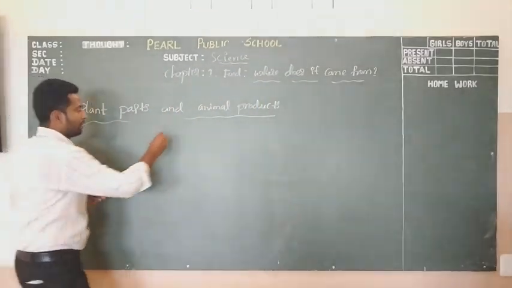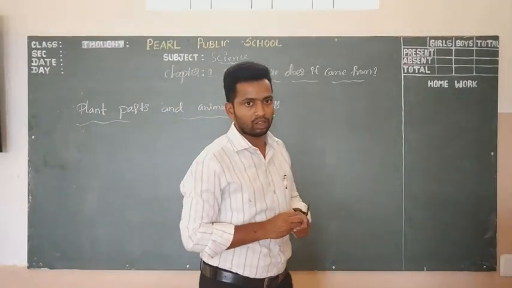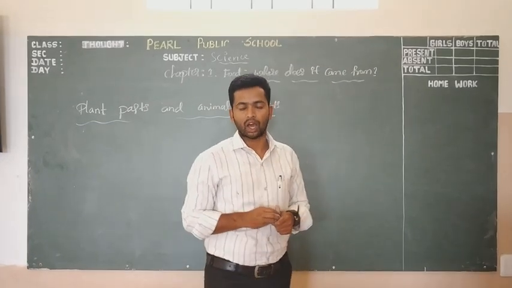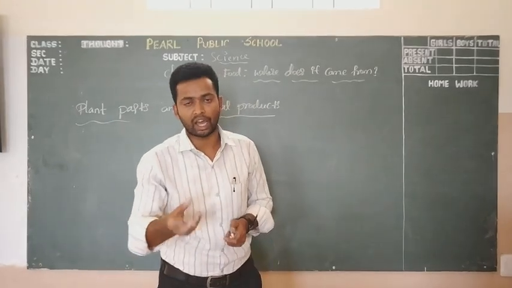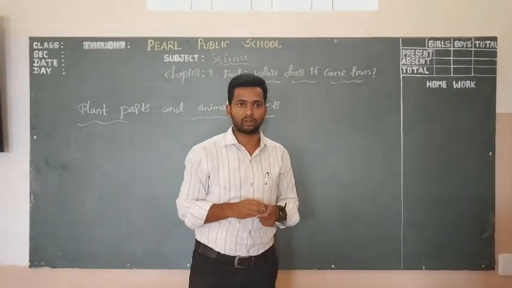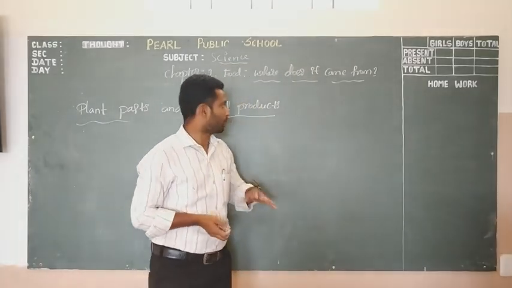Similarly, some animal products. Some animals, goat, cow, or you consider fish, give us eggs and meat. These eggs and meat are ingredients to prepare the food.